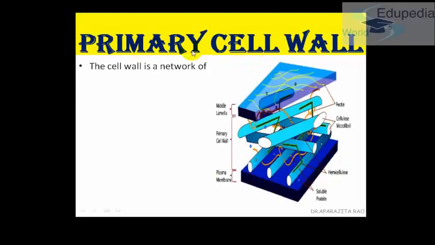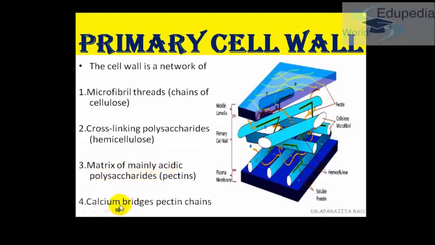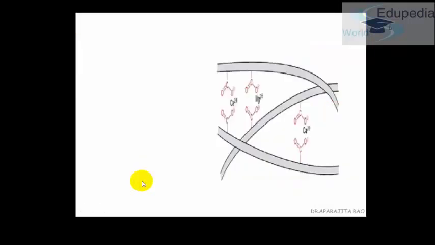Now the primary cell wall is a network of microfibril threads, chains of cellulose, cross-linking polysaccharides or hemicellulose, a matrix of mainly acidic polysaccharides or pectins, and calcium bridges between pectin chains. Why I have included this slide is that when you are going for your PMTs, your pre-medical tests, they don't write the term cellulose. They add the term microfibril threads just to confuse you. So you should know all the different terminologies they can use.